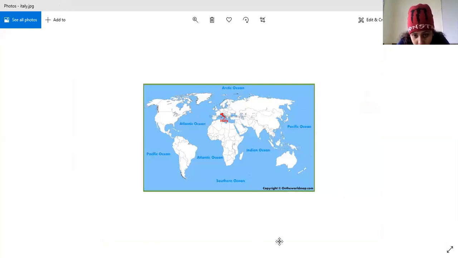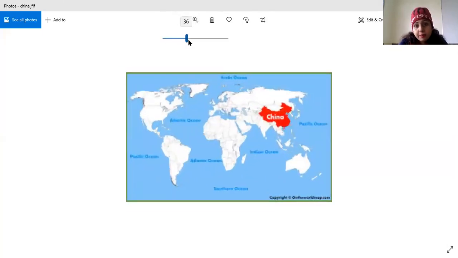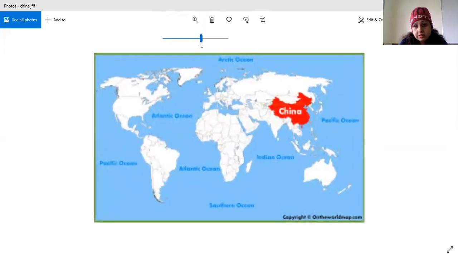This is Italy here. So this is how we need to understand. Can you see China here in the world map, everyone? Next to India, north of India, on the northeast side of India, you have China. So everyone can see China here.